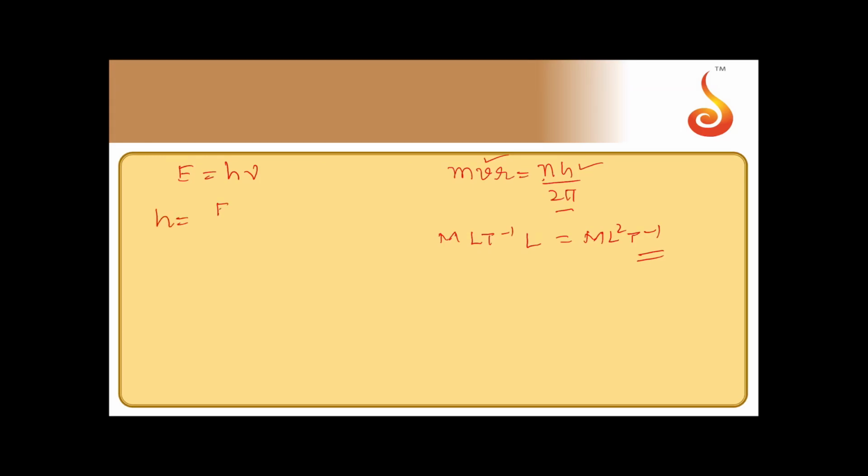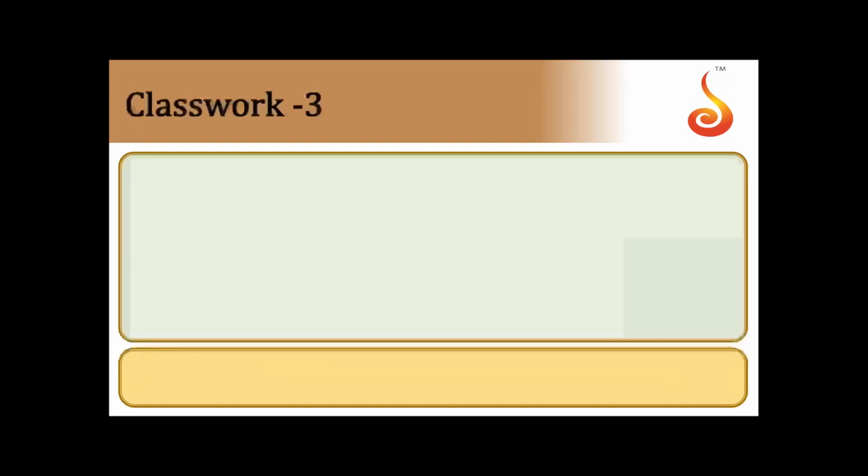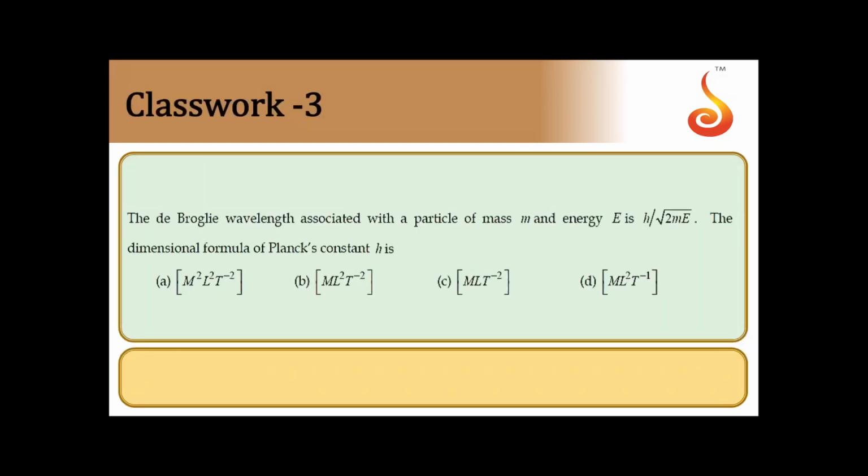This way also you can arrive at it, or h is equal to E by nu. So E is ML squared T to the power minus 2 divided by nu, which is T to the power minus 1. So it will become ML squared T to the power minus 1. So in any way you can arrive at the dimensions of h. Since it is a universal constant, you can use any known equation to arrive at this. Yes, with that we'll move on to the next one.